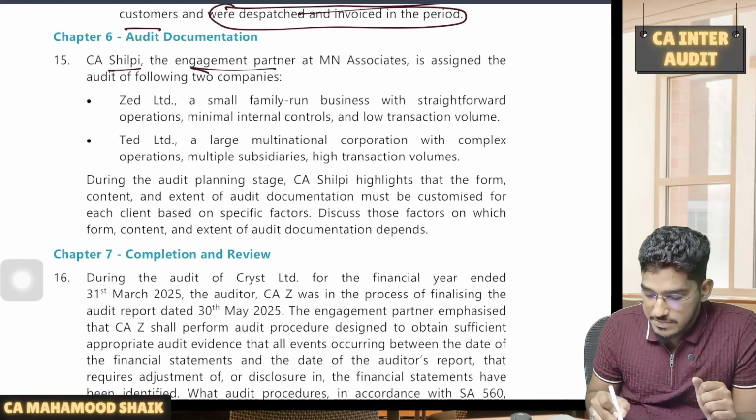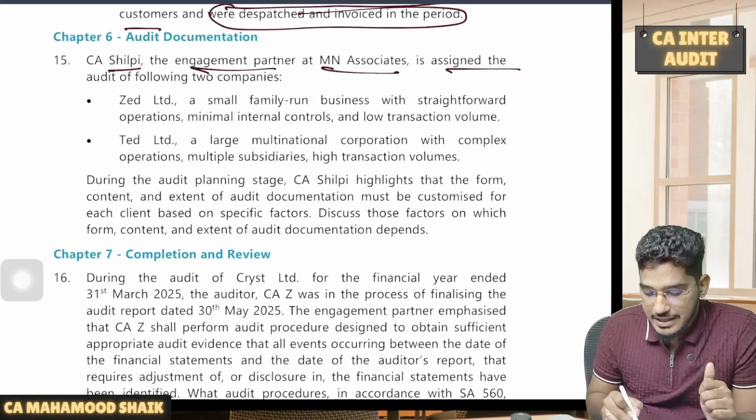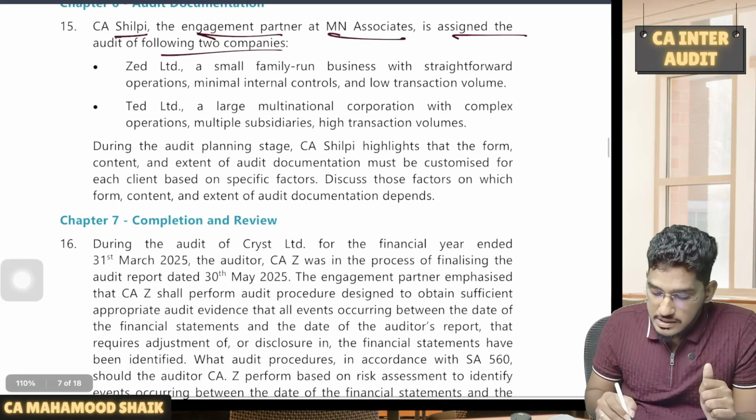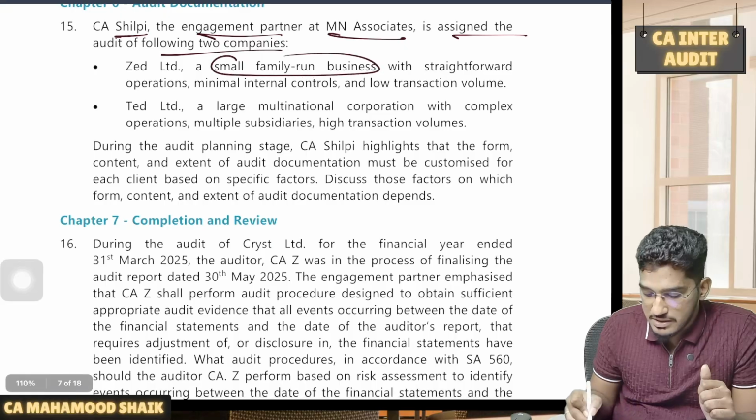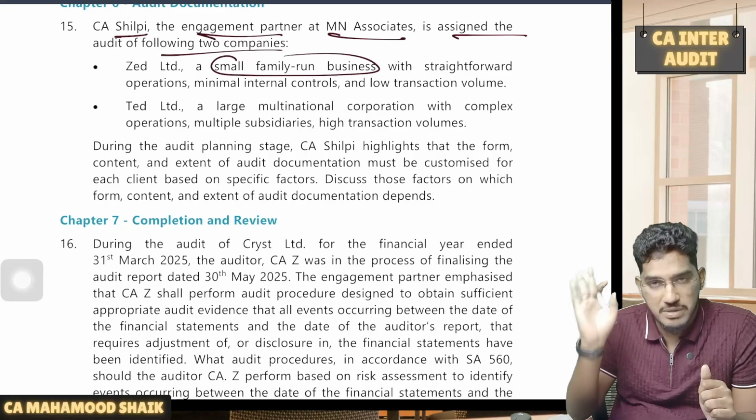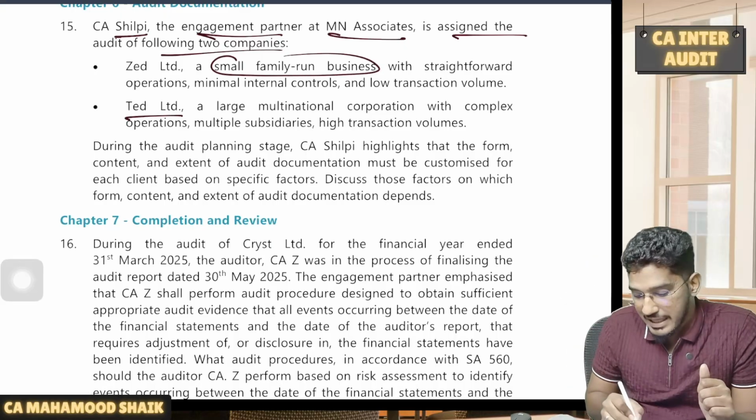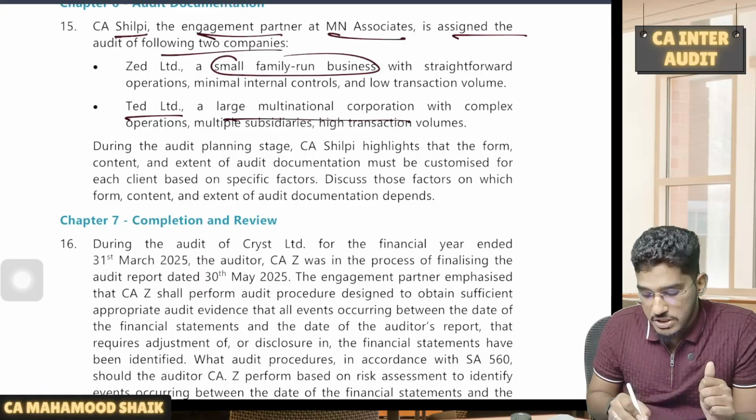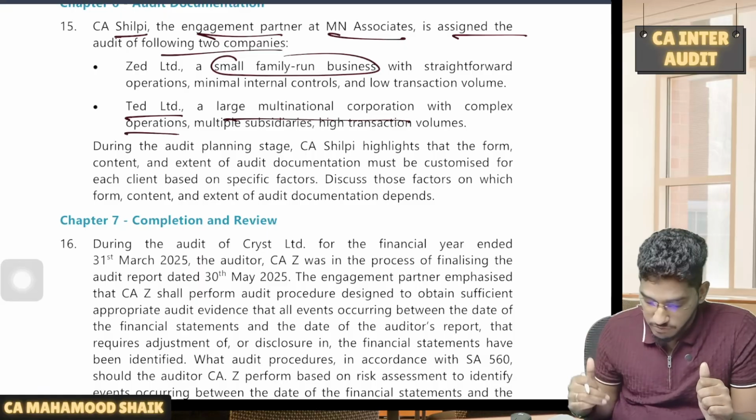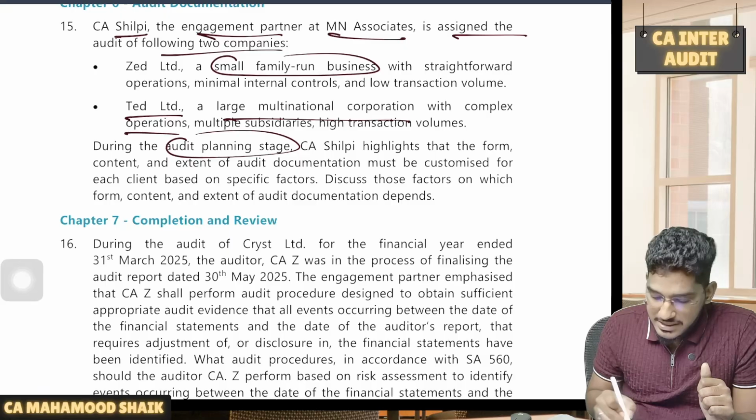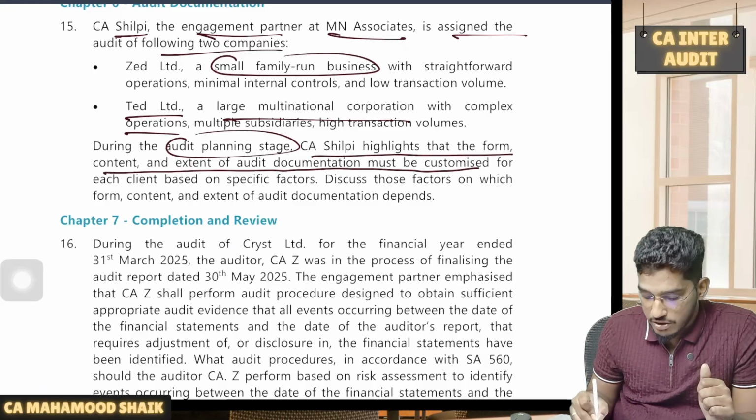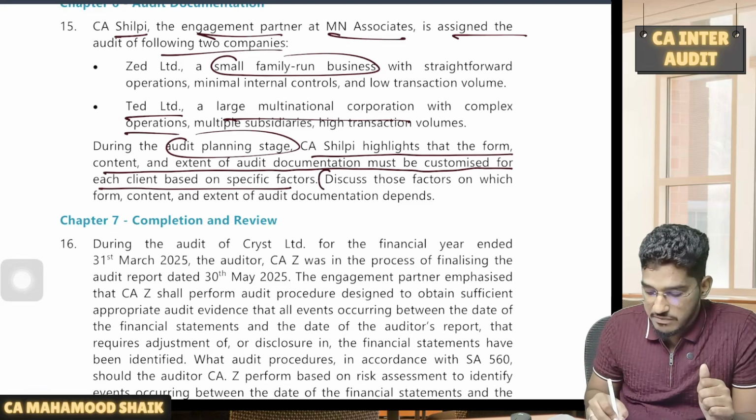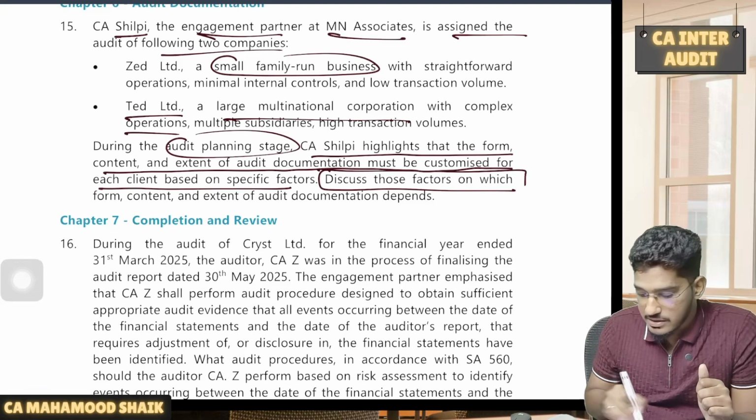CA Shilpi, the engagement partner at MN Associates, is assigned the audit of the following 2 companies. Z Limited, a small family run business with straightforward operations, minimal internal controls. TED Limited, a large multinational corporation with complex operations, high transaction volumes. During the audit planning stage, CA Shilpi highlights that the form, content and extent of audit documentation can be customized for each client. This is also such a question. Even if you read the last line, you will be able to write the correct answer.